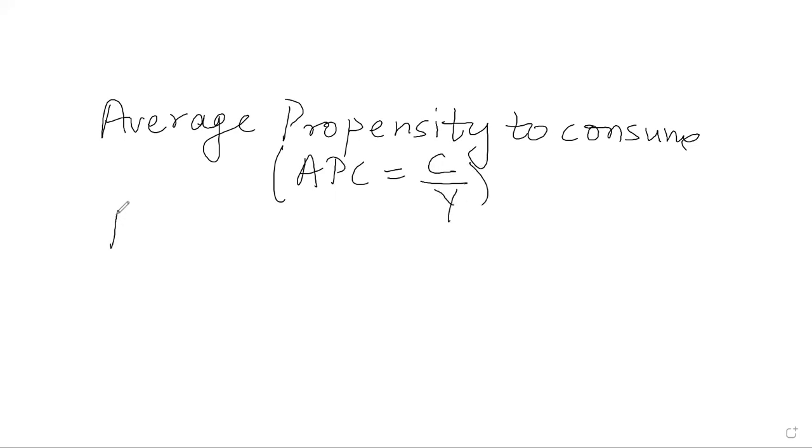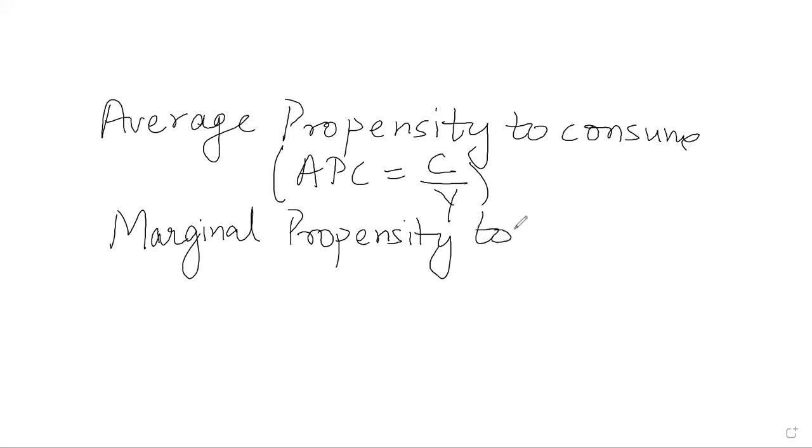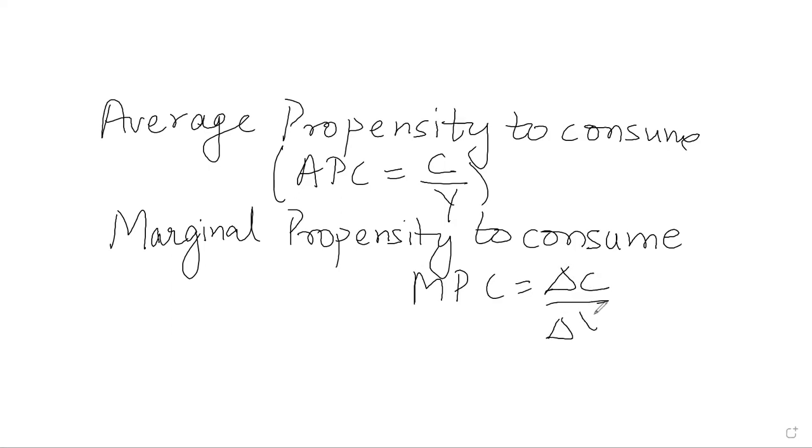Another is marginal propensity to consume, which is MPC equals delta C by delta Y. Change in consumption due to change in income. Delta denotes change. Marginal means additional or incremental. So marginal propensity to consume.